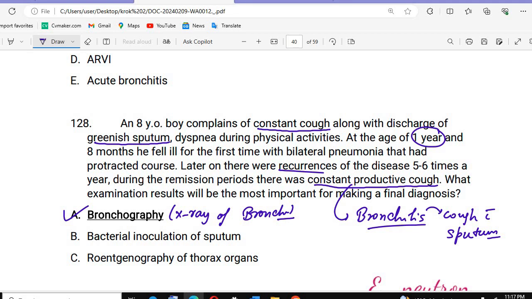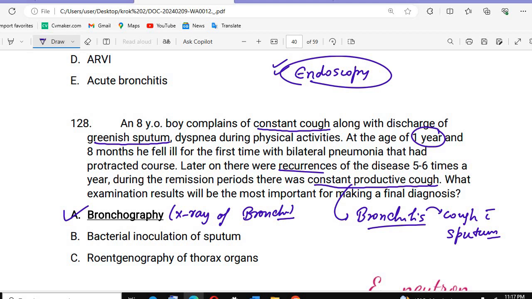In bronchoscopy we put in flexible tubes, like we do in endoscopy. In endoscopy we put in a tube so that we can take images and see them on the camera, and the same way we do the bronchoscopy.